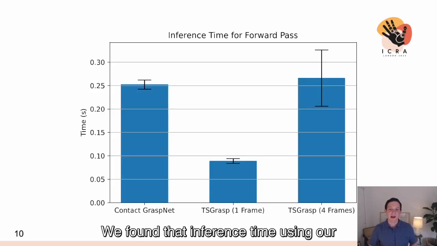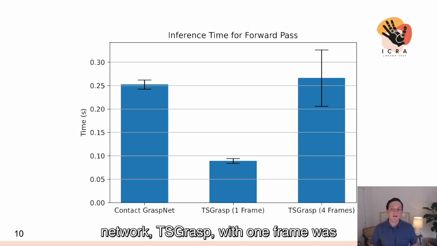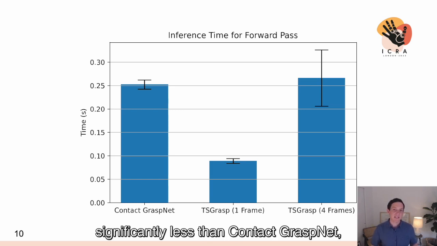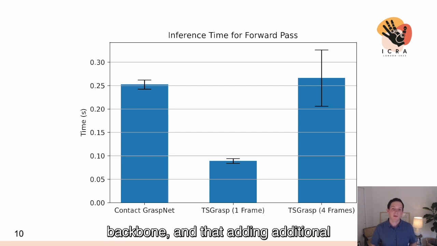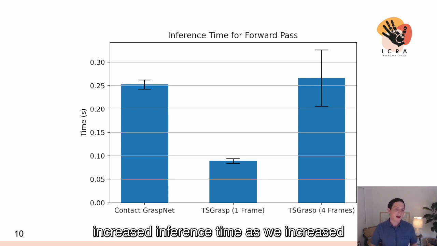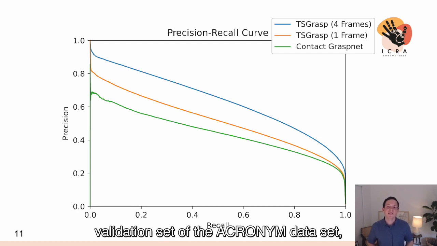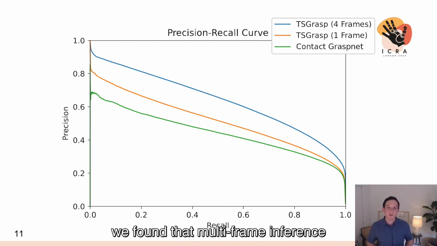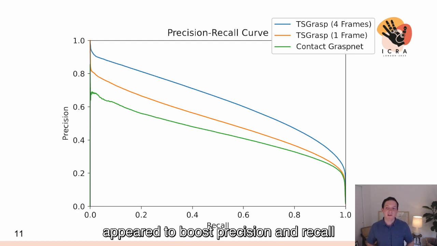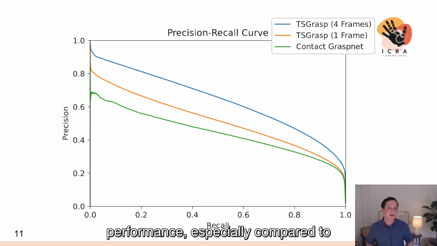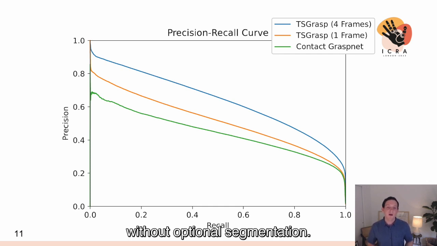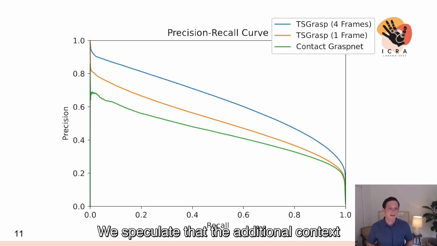We found that inference time using our network, TS-Grasp, with 1 frame was significantly less than Contact GraspNet, which is a method using a PointNet backbone, and that adding additional frames approximately proportionally increased inference time as we increased from 1 to 4. Additionally, when measured on the validation set of the Acronym dataset, we found that multi-frame inference appeared to boost precision and recall performance, especially compared to Contact GraspNet, which we applied without optional segmentation.